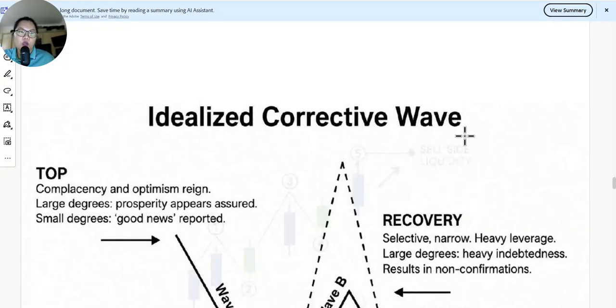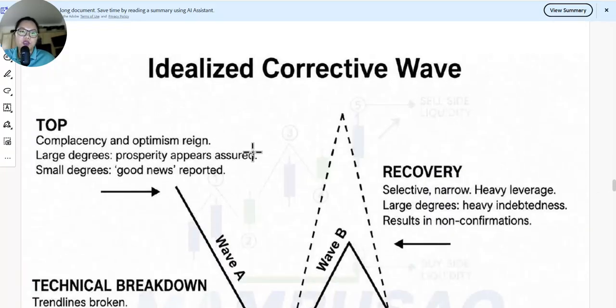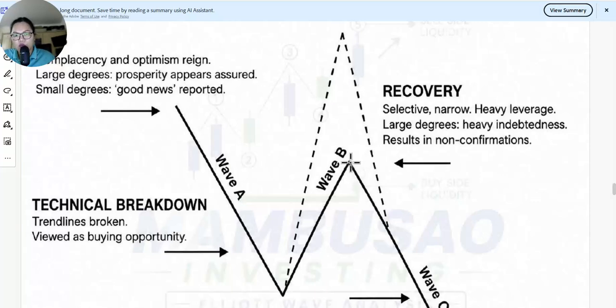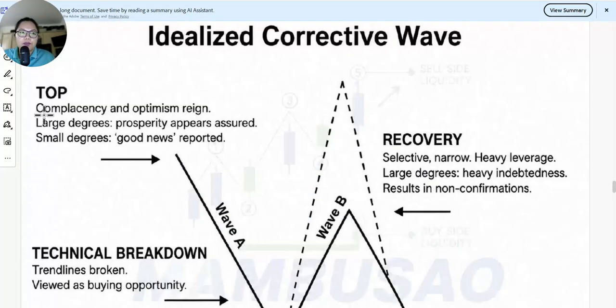The idealized corrective wave. Complacency, optimism, large increase, prosperity appears assured. Small decrease, weakness reported. This is wave A, wave B, which becomes higher than this. There's wave B, and this is C. Top, complacency and optimism. Large increase, prosperity appears assured.